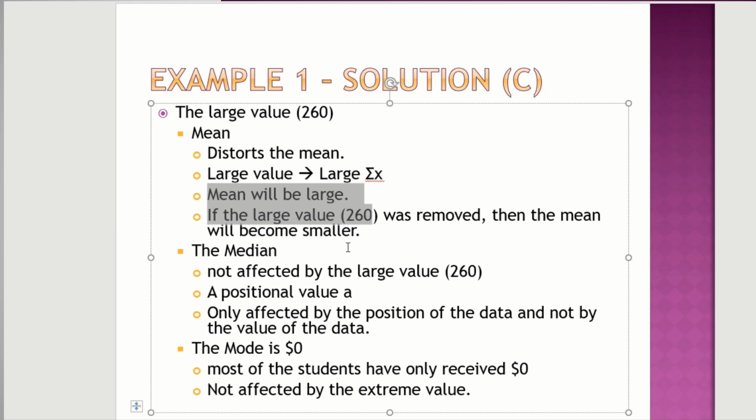Okay, so this is what you need to know. Only the mean is affected. Alright, if the outlier is big, the mean will be big. Outlier is small, mean will be small. Median and mode, no effect. Alright, this is how you handle ungrouped data.